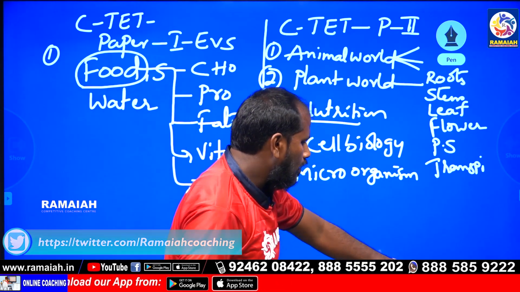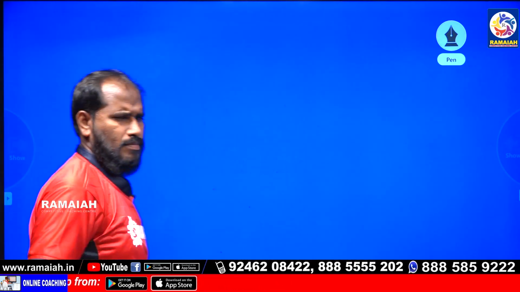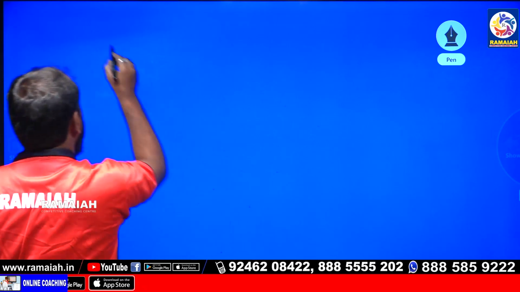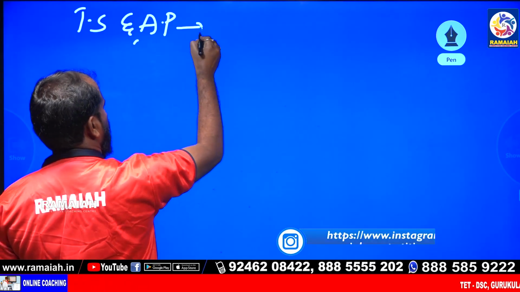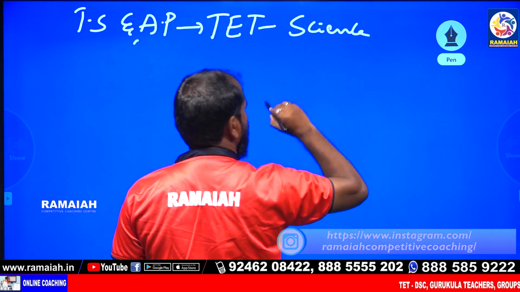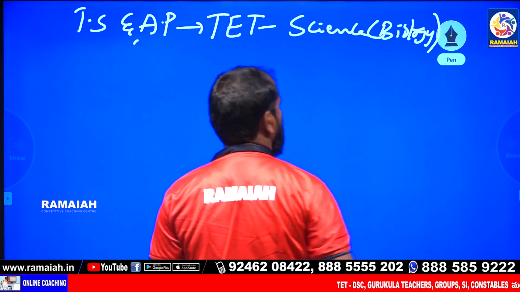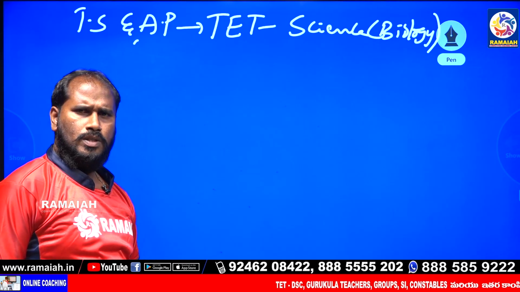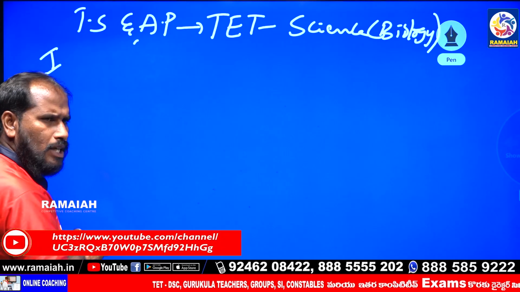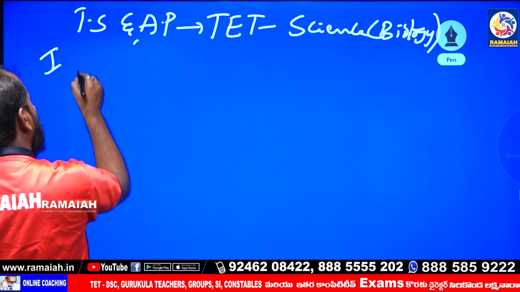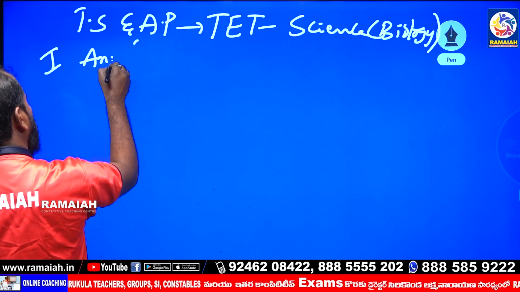AP and Telangana have the same TET syllabus, so AP TS and the AP TET science, biology. The biology syllabus is the same. The first unit is called animal world.